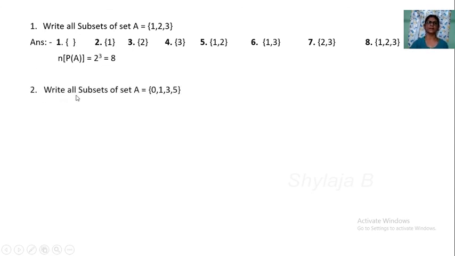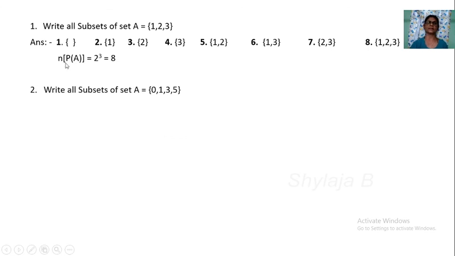Next, write all subsets of A if the elements are 0, 1, 3, 5. Here 4 elements are there, so the number of elements in the power set is 2 to the power 4, that is equal to 16.